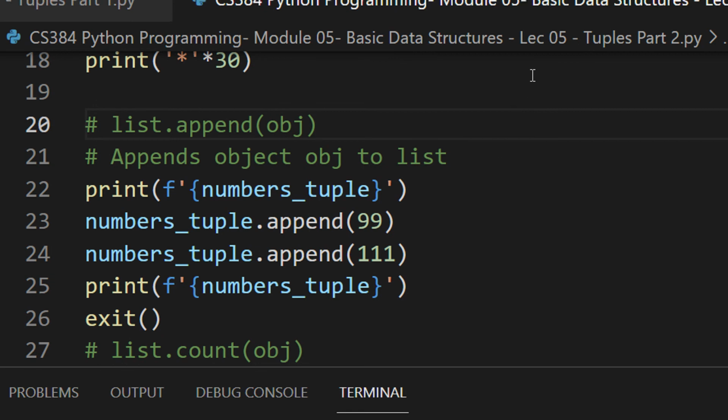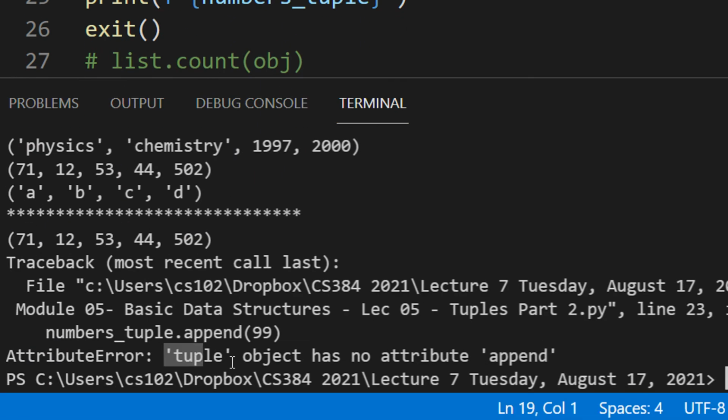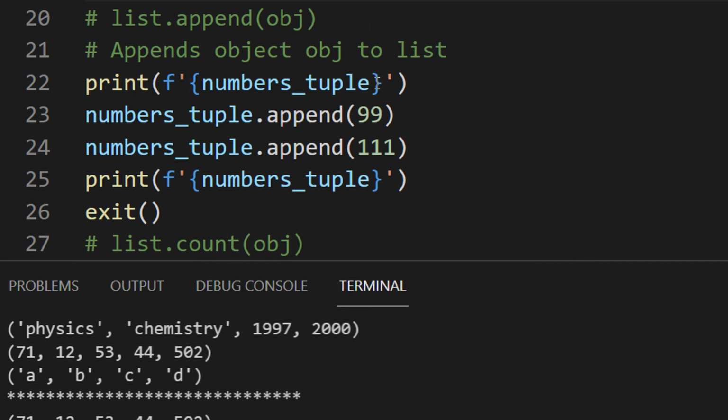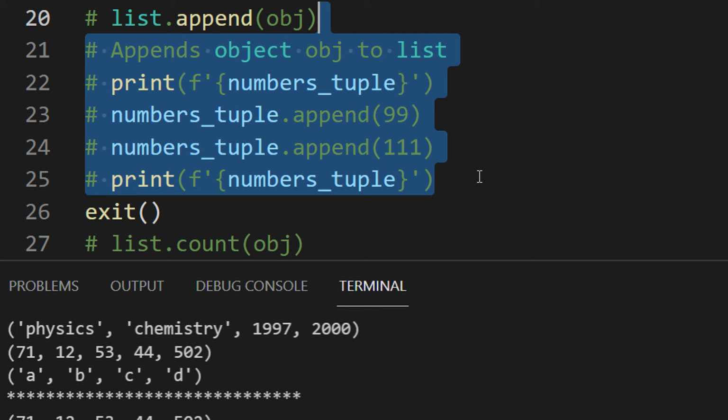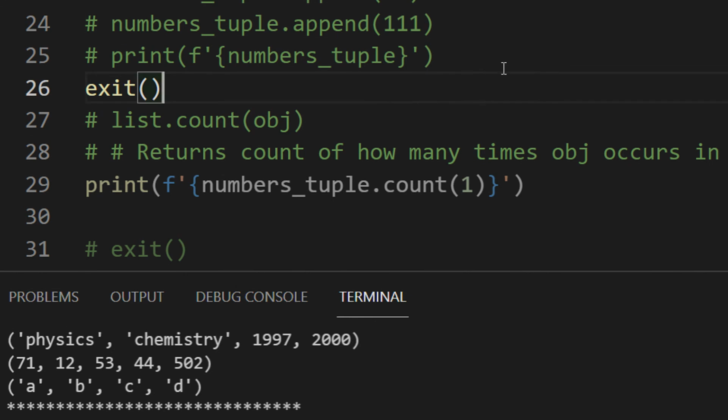Again, what are the functions which are supported by tuple? Again, see the same subjects, numbers tuple and character tuple. Let us go one by one. Let us try to append. As you know, we cannot alter tuple, so it will be an error. Tuple object has no attribute append. Why does it not have it? Because you cannot alter tuple. Since you cannot alter tuple, there is no use of even defining the function.